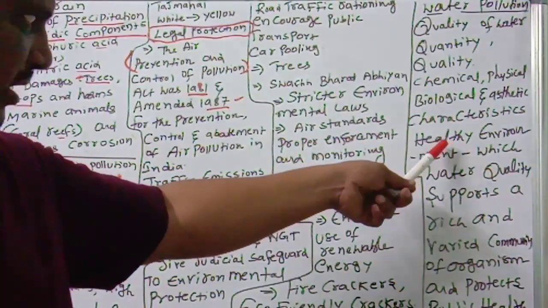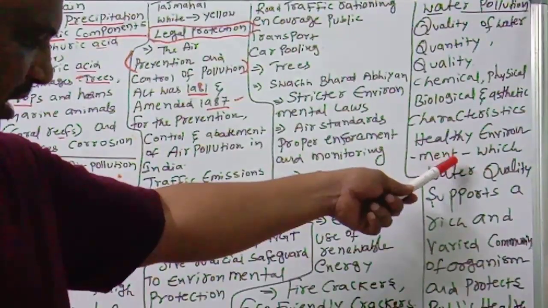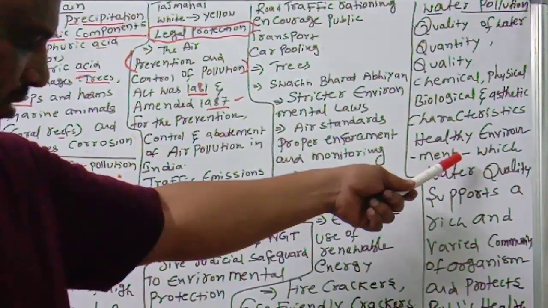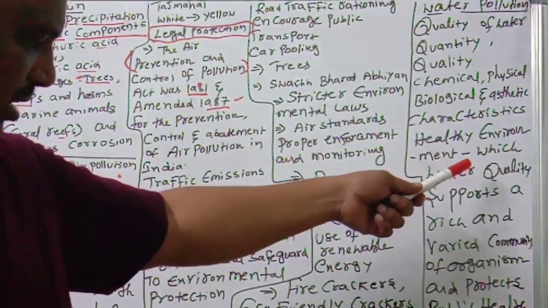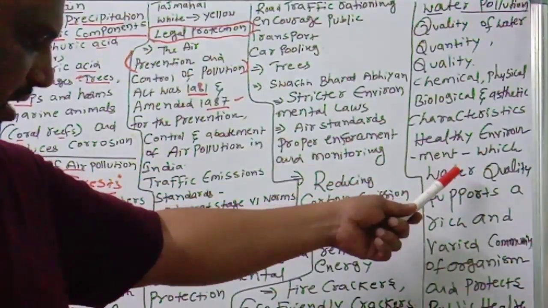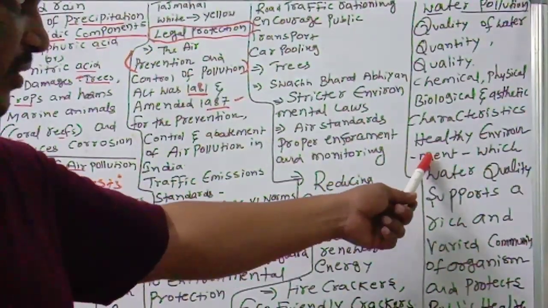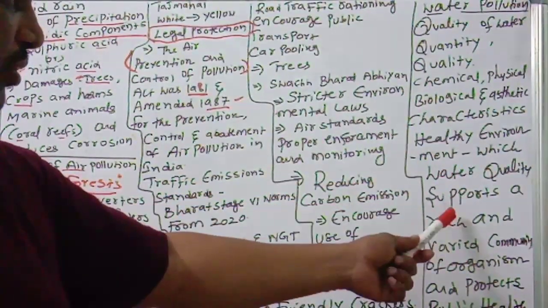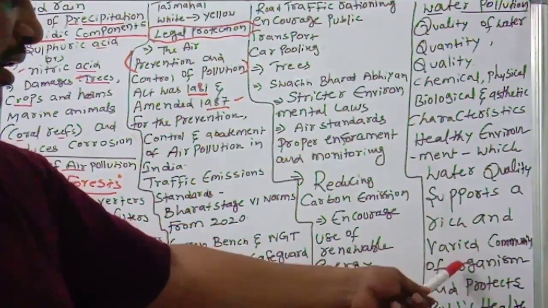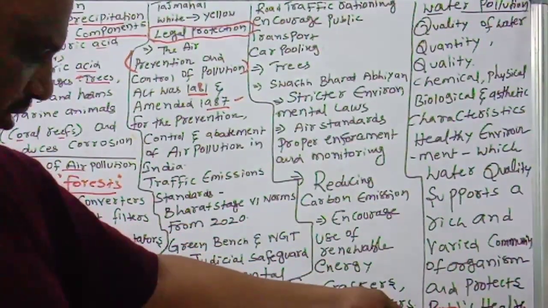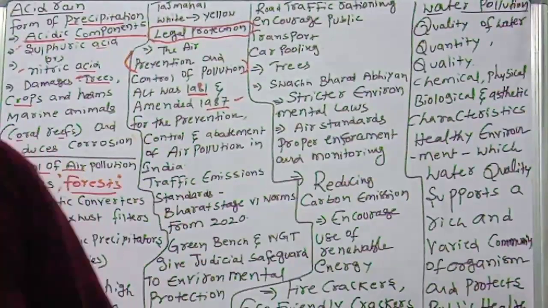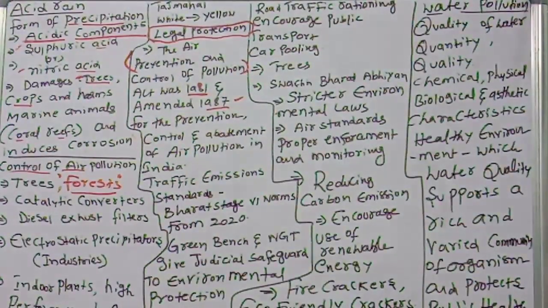A healthy environment is one in which the water quality supports a rich and varied community of organisms and protects public health. Water is the most important medium. It is a universal solvent.